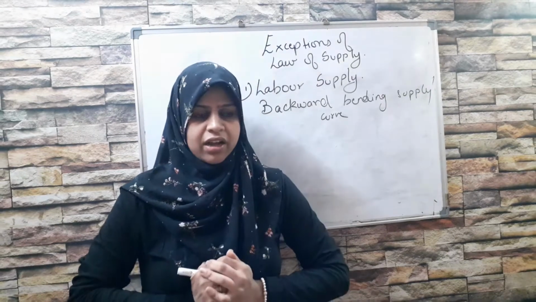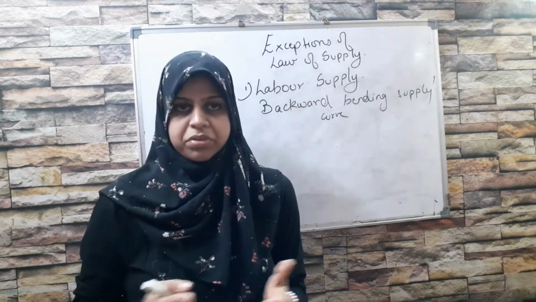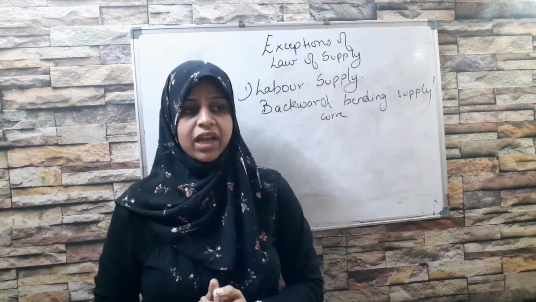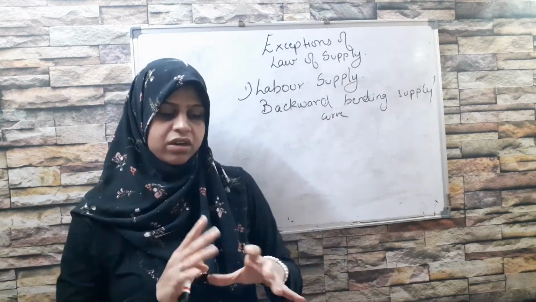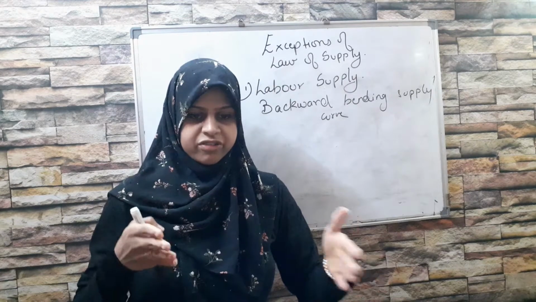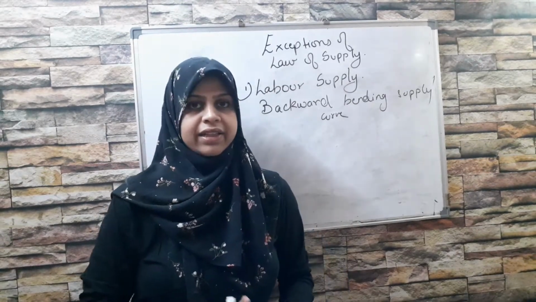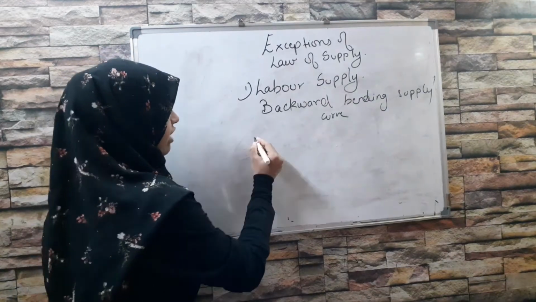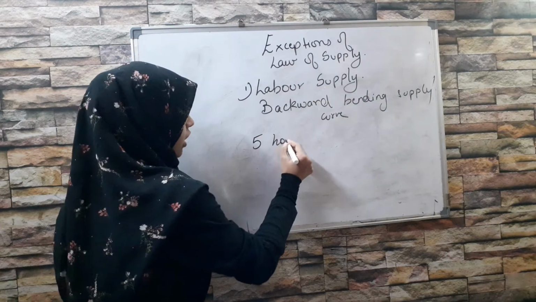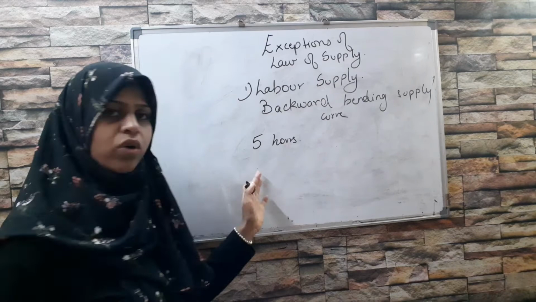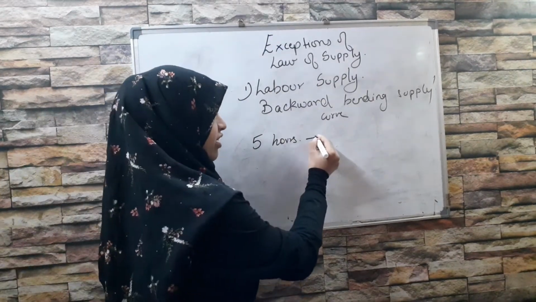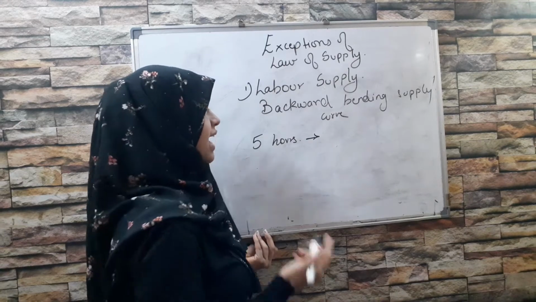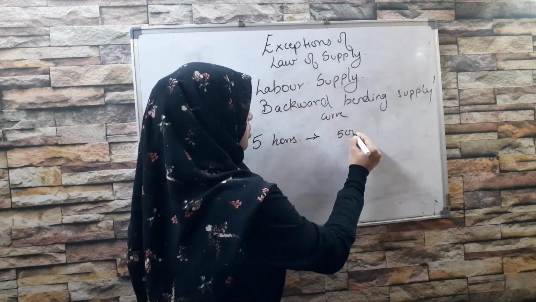Suppose I'm the boss of a company and I'm hiring certain people to work for me. In the first meeting, we decided that the worker is going to work for me for 5 hours, and in return, as his wages, as his reward, I'm going to give him a salary of rupees 5,000.